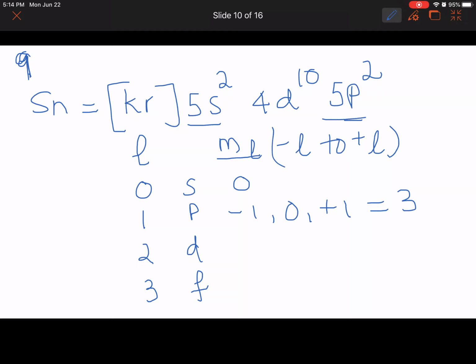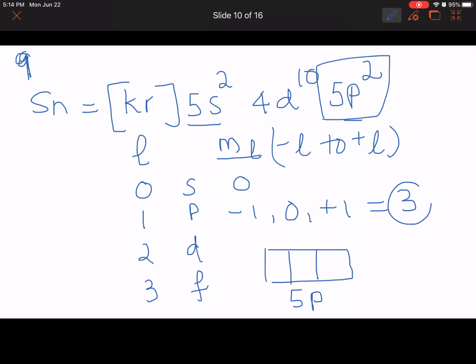So if you draw that 3p orbital, this is in the 5p sublevel, there are 3 subshells. And remember, we learned about Hund's rule and the Pauli exclusion principle. When you are filling electrons, first you have to fill them singly occupied before you start pairing them up.